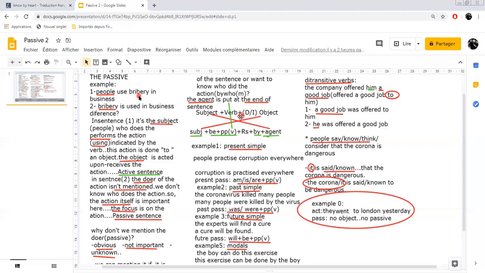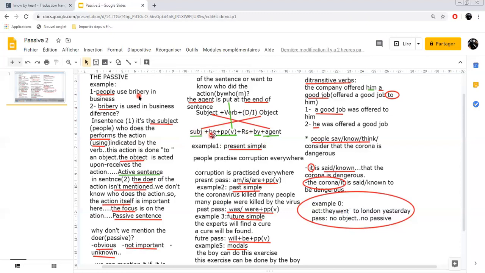Now, if you remember, I told you to use this small plan whenever you want to transform from active to passive. This is the active sentence. This is the form: you've got subject, verb, and object, whether direct or indirect. Now, my passive is here. Usually the object becomes the subject.